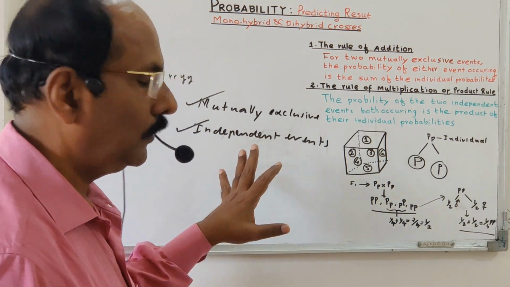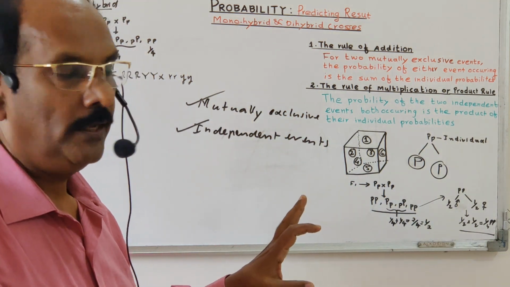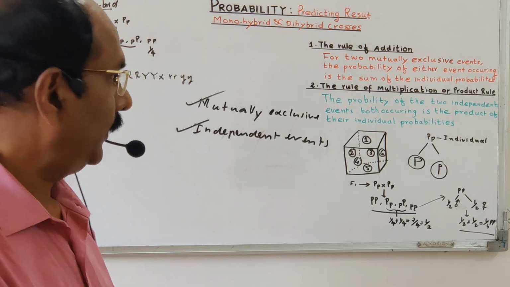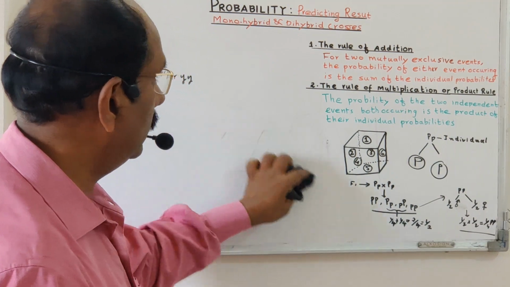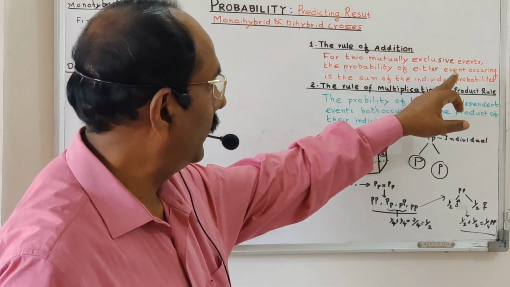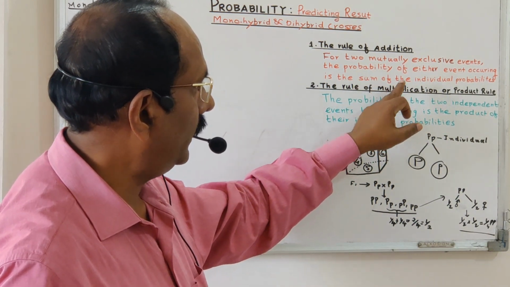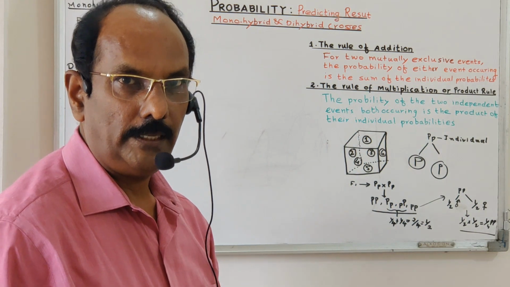So now we are going to talk about the two important rules of probability. One of the rules is the rule of addition. So what is actually the rule of addition? See, the definition is very simple. The rule of addition states that for two mutually exclusive events, the probability of either event occurring is the sum of the individual probabilities.